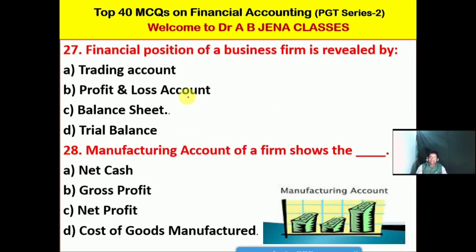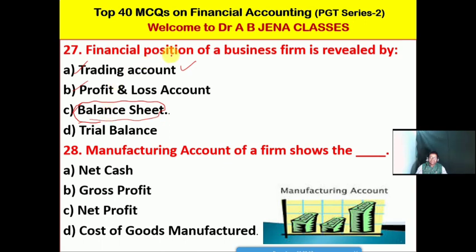So next one, the financial position of a business firm is revealed by, from where will you know the financial position of your business? A, it's trading account. B, it's profit and loss account. C, it's balance sheet. D, it's trial balance. Friends, no doubt, C is the right option for this MCQ.